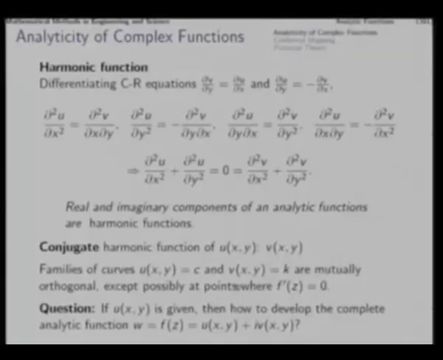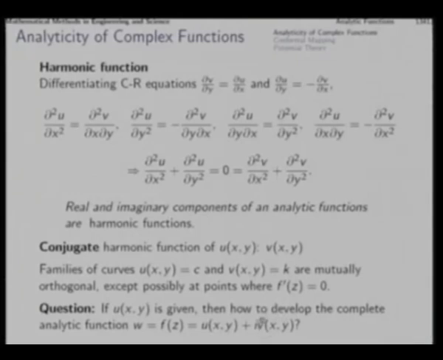What we do is construct del u by del x and del u by del y from the given u, and using Cauchy-Riemann conditions we get del v by del y and del v by del x, and using these we construct v of x y.